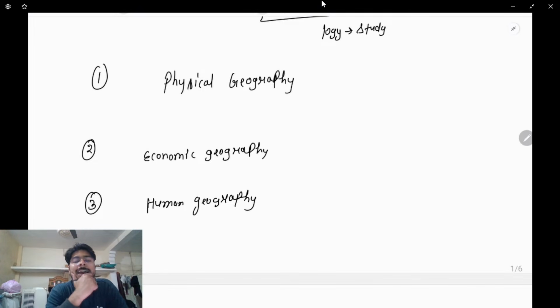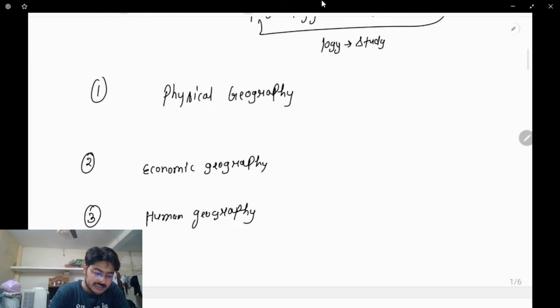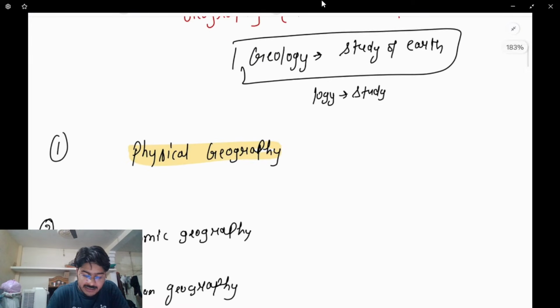Clear? But as far as the prelims, the pre-examination, is concerned, a lot of the questions have been asked from the section of physical geography only. The moment we talk about physical geography, it means first the physical geography of the overall world, and then the physical geography in the context of India. We'll discuss rivers, national parks, types of topography, soil, and a number of things.